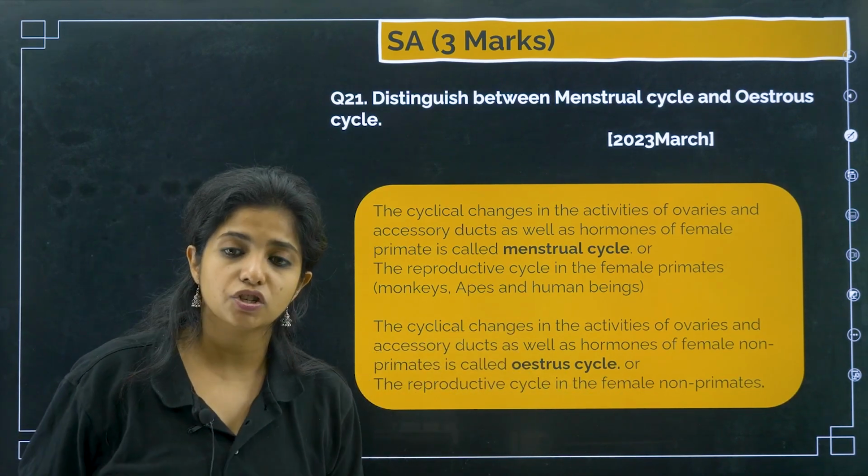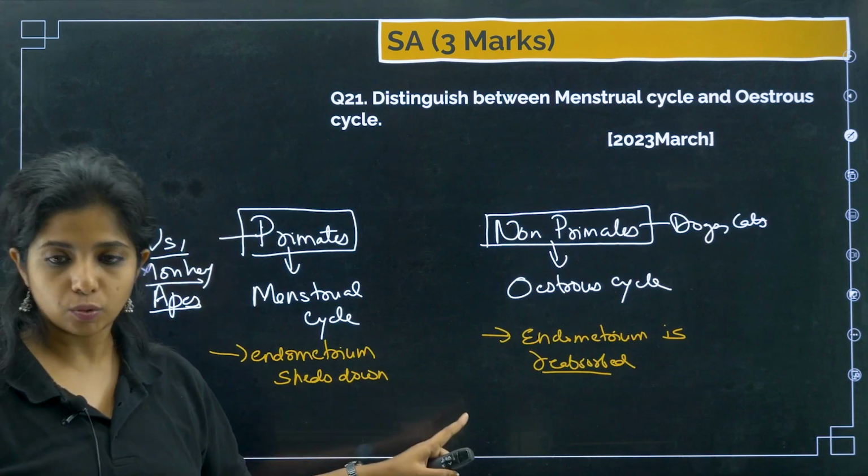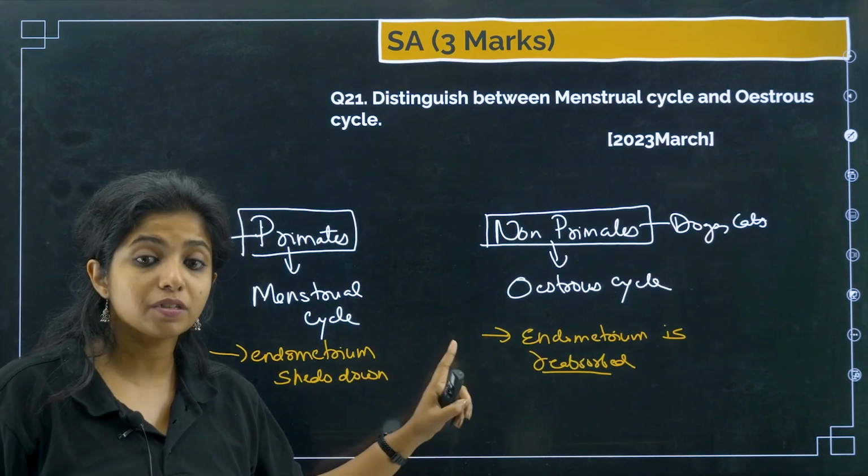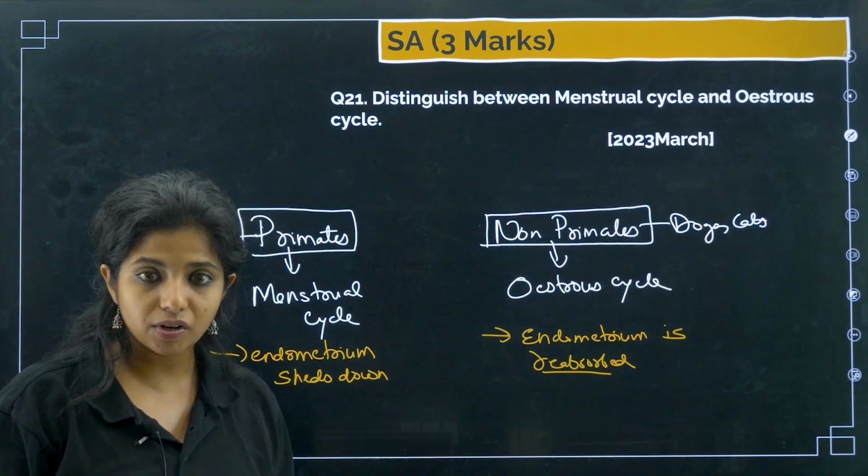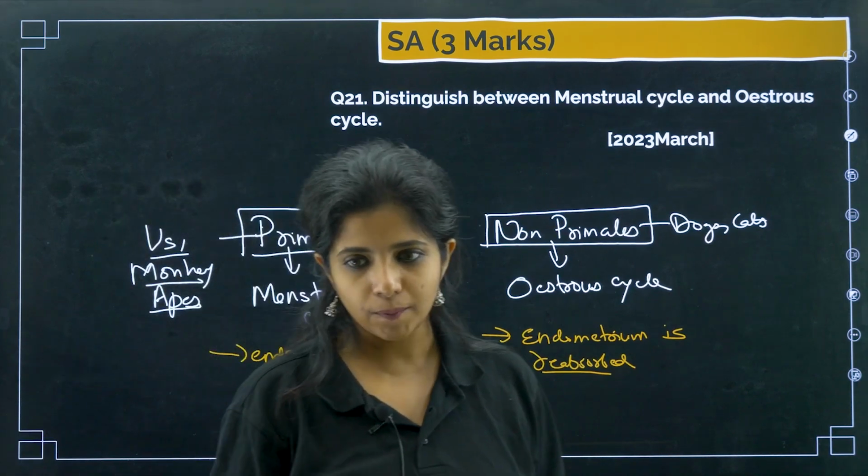Example is what? Your cats, dogs, etc. You can write this point as well. So the endometrium is shed in one case, whereas the endometrium is reabsorbed in the other. So it can be given down in the form of one or two drops. That's all, drops of blood.